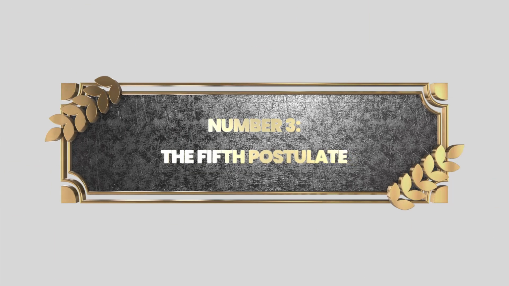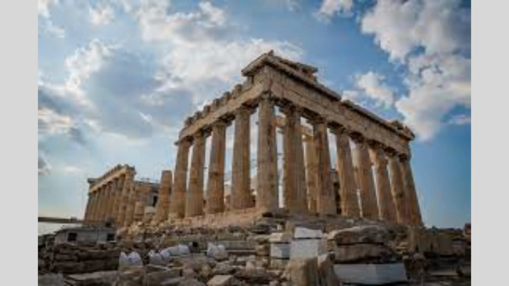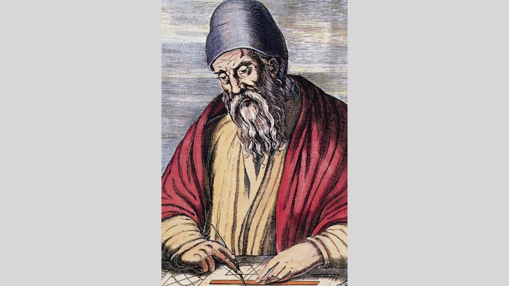Number 3, the 5th postulate. Moving away from more dark and depressing topics, such as death, or France, here's a bro moment of the ages, literally. We have a problem that once again comes from ancient Greece and took centuries to solve. Euclid wanted to write out a list of basic mathematical truths, a list of axioms, basically observations so obvious that they need to be accepted as true, and other mathematical proofs could be constructed based on these fundamental truths.